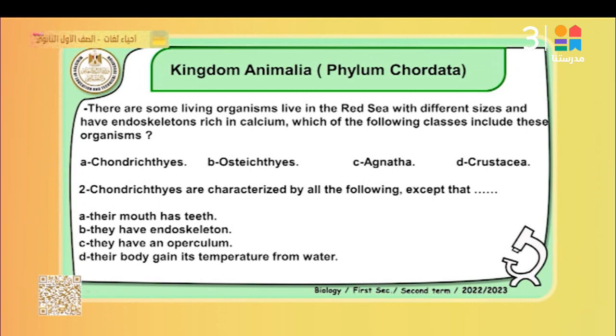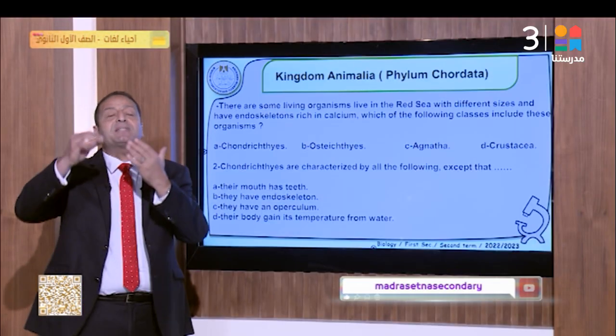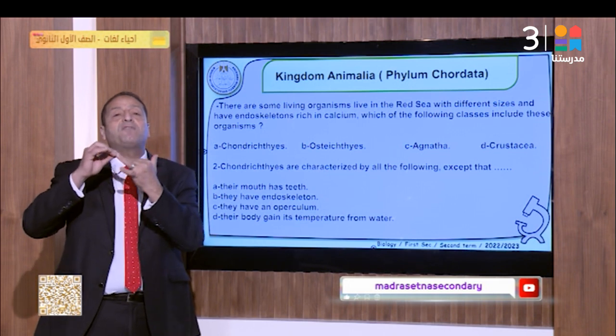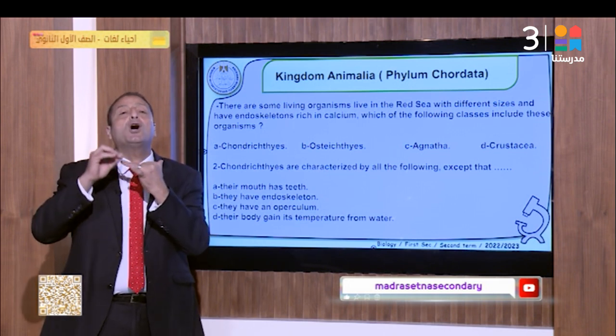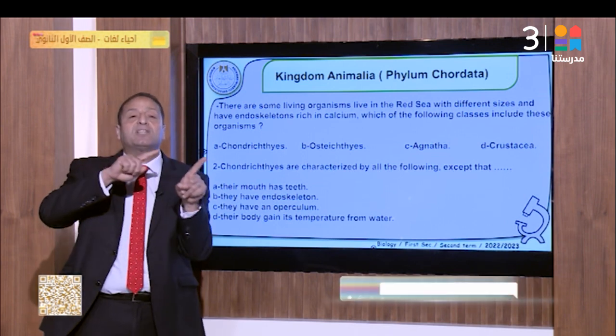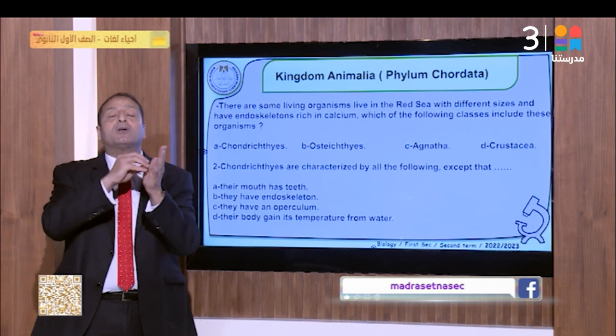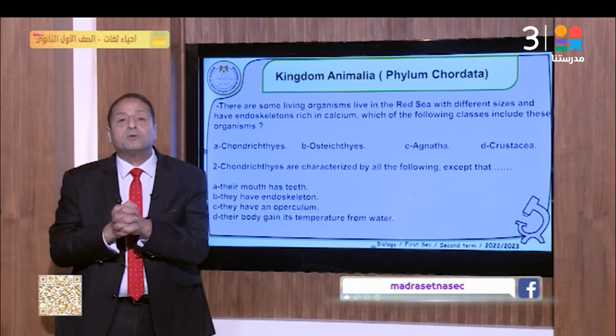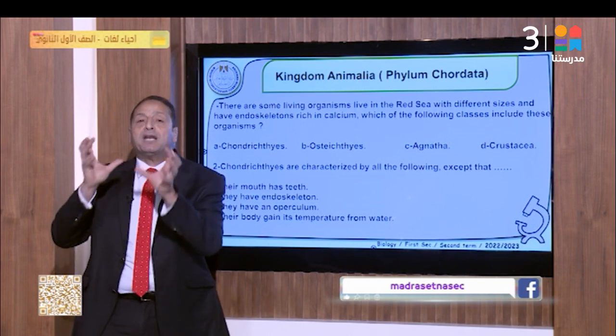That's right. Okay? There are some living organisms living in the Red Sea, the marine weeds in the salt waters, of different sizes and having an endoskeleton rich in calcium. That means living organisms with an endoskeleton, for example, a specific type of the kingdom Animalia. Phylum Chondrichthyes, as the shark. Osteichthyes as found in poultry. It's called Tilapia nilotica. There is a difference: the Chondrichthyes endoskeleton is cartilage. Osteichthyes endoskeleton is bones, as found in the tilapia, called Tilapia nilotica.